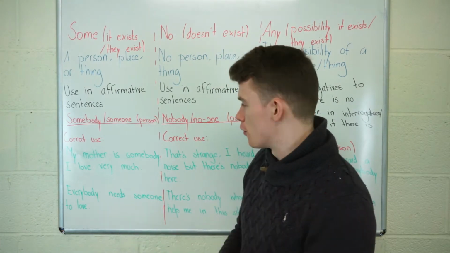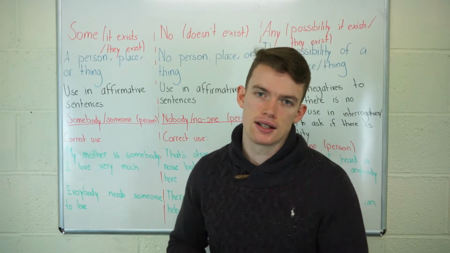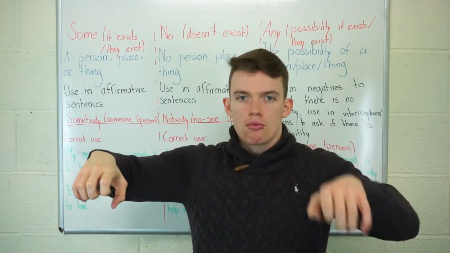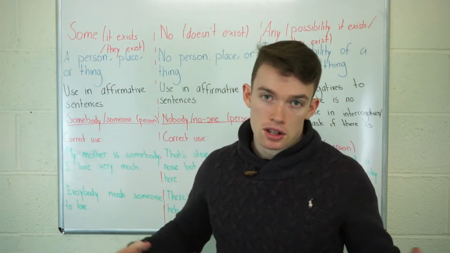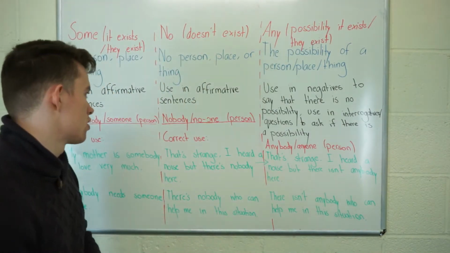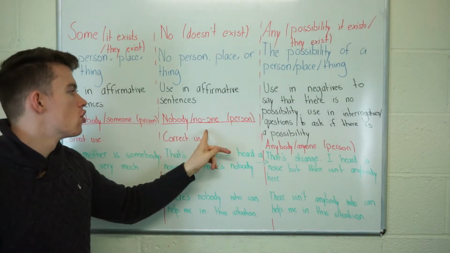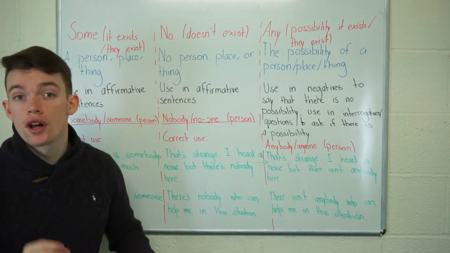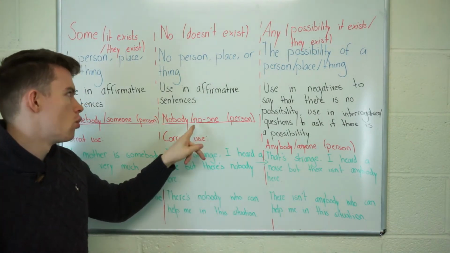All right. And look here. First example, somebody. Second example, someone. They're exactly the same. They're interchangeable. I can use somebody in A and someone in B, or vice versa. Someone in A, somebody in B. Absolutely no difference. Okay. Next, no. And again, to say that it doesn't exist. And we're going to look at nobody and no one for a person, or for people. Nobody and no one are the same, but just be careful to put a little hyphen between no and one.